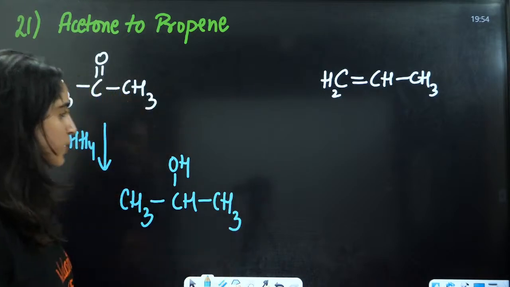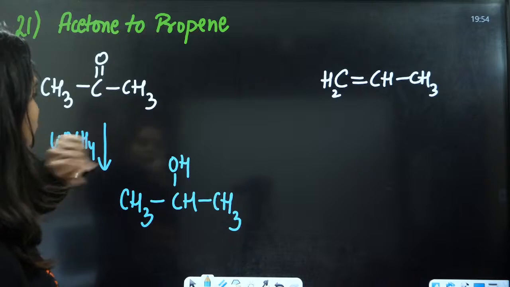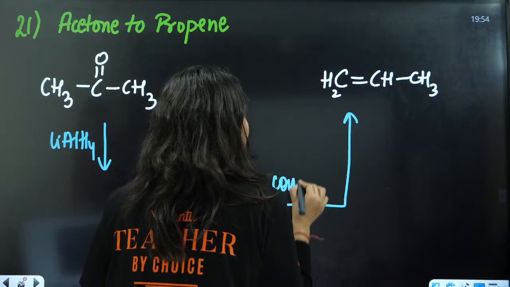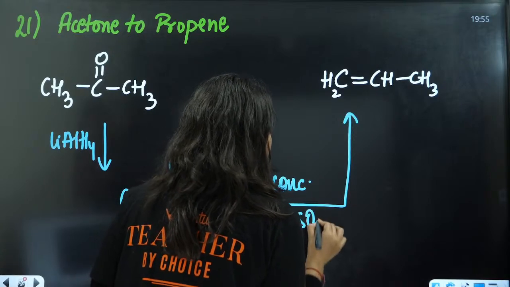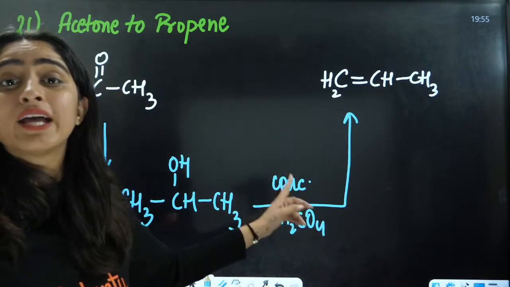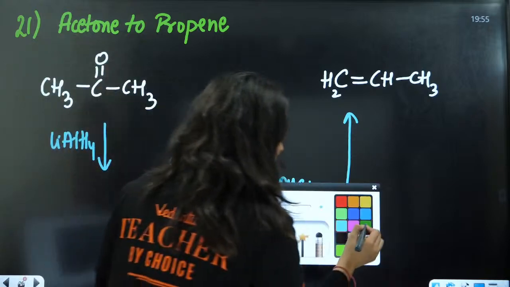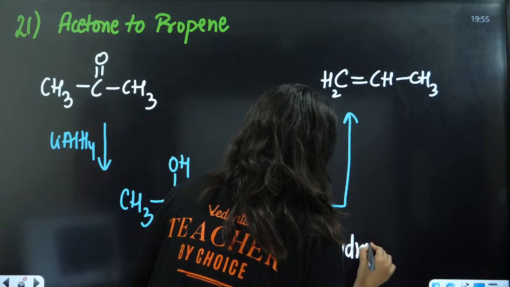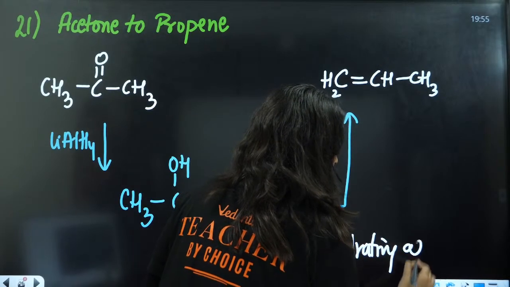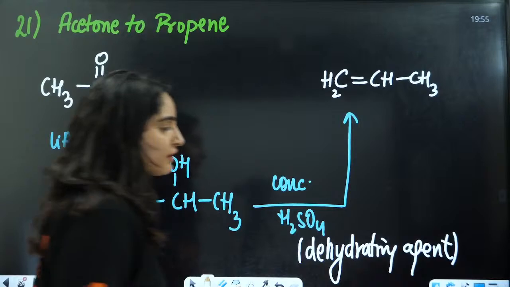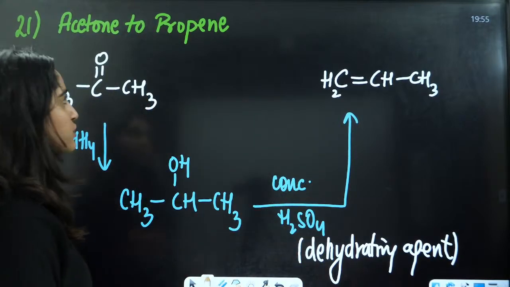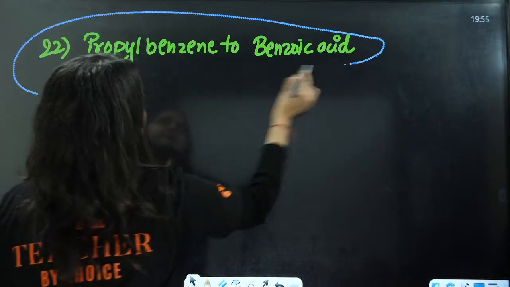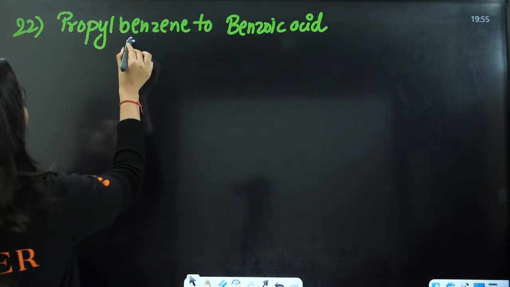Now this is going to be dehydration. For that you need concentrated H2SO4. This is a very good dehydrating agent. Understood this? Everyone? Next is propyl benzene to benzoic acid.